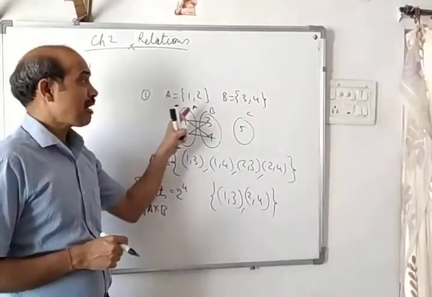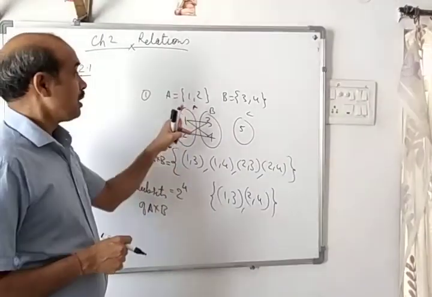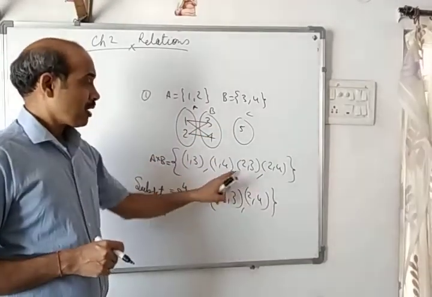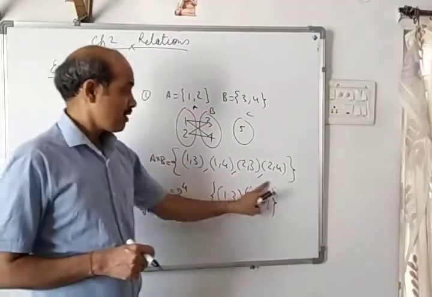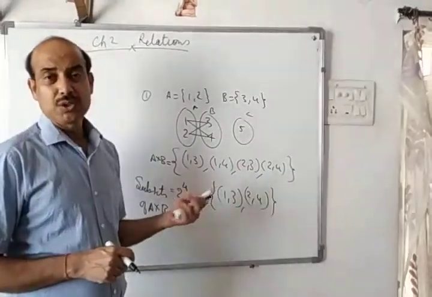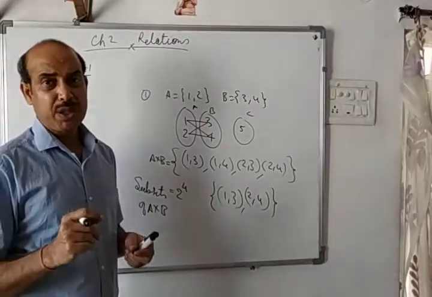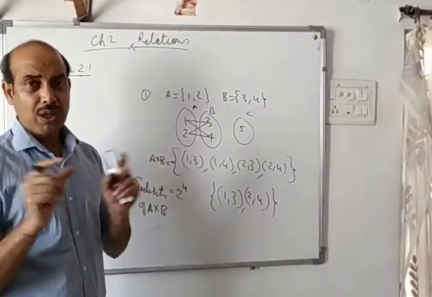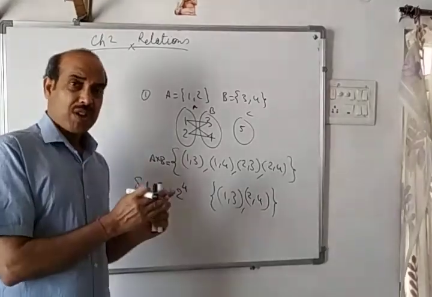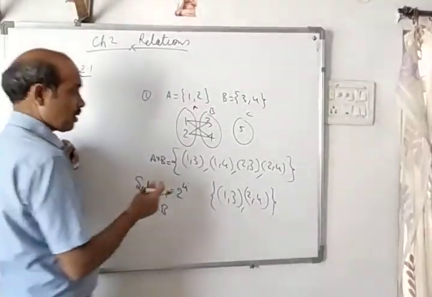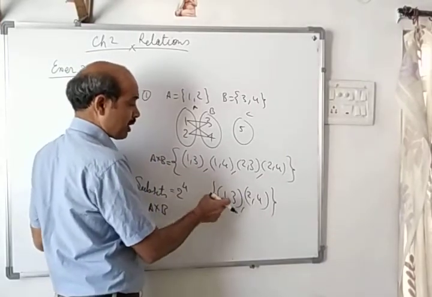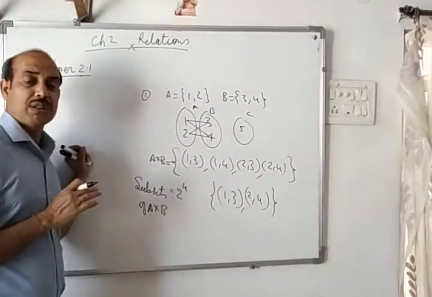Equality of ordered pair was also discussed in the previous video. If two ordered pairs are equal, they are not equal. They are not equal. Even though the second elements are equal, the first is not equal. So this was also discussed in the previous video. Two ordered pairs will be equal if the first element of the first ordered pair equals the first, second equals the second. These two ordered pairs will be equal.